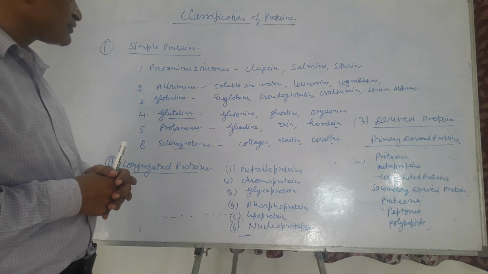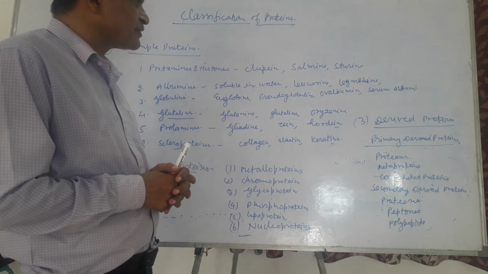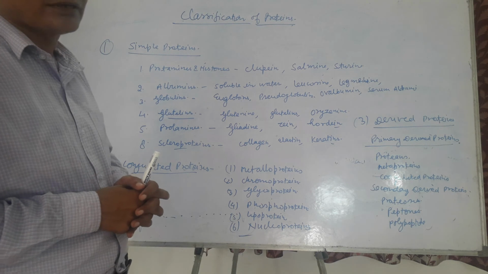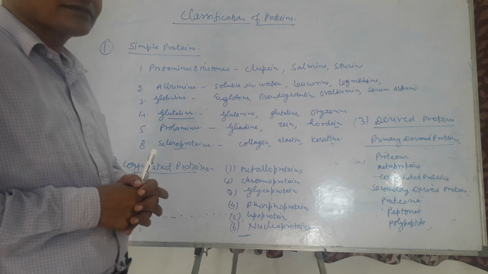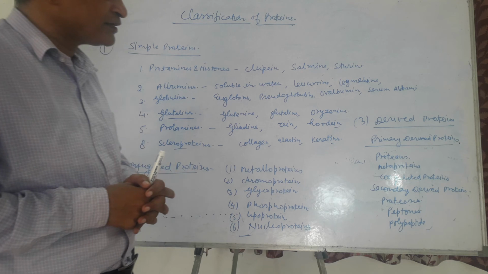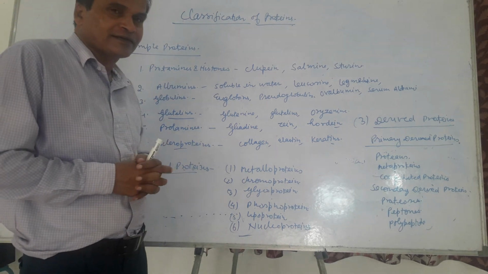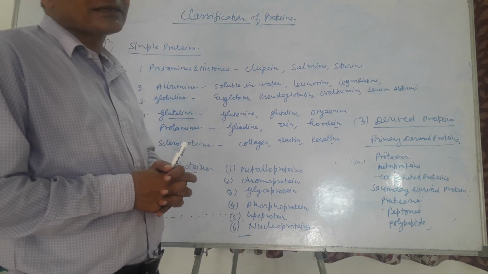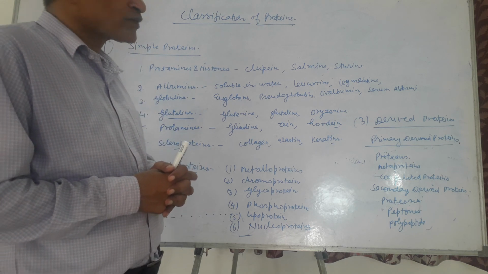After the conjugated proteins, the third group of this classification is derived proteins. Derived proteins, as I told you, are partially hydrolyzed proteins. They are further categorized into primary derived proteins and secondary derived proteins. Primary derived proteins include proteans, metaproteins, and coagulated proteins. These proteins are generally biologically inactive. Some among these may exist in three-dimensional structure, but they are inactive or show very slow activity.